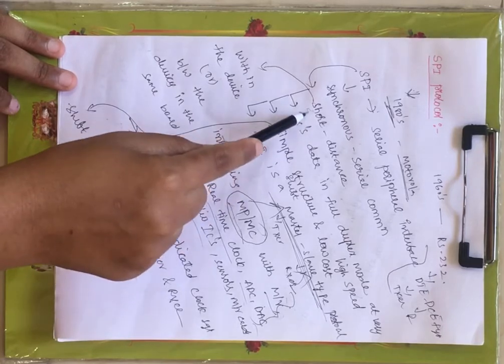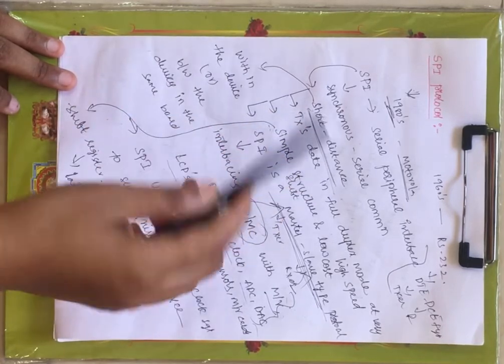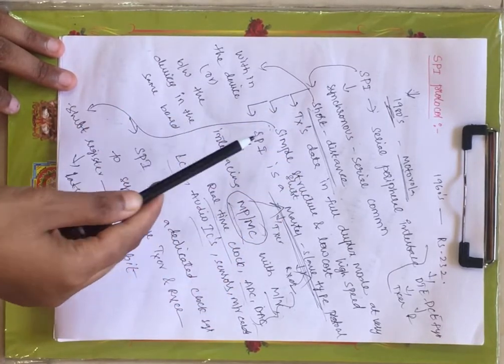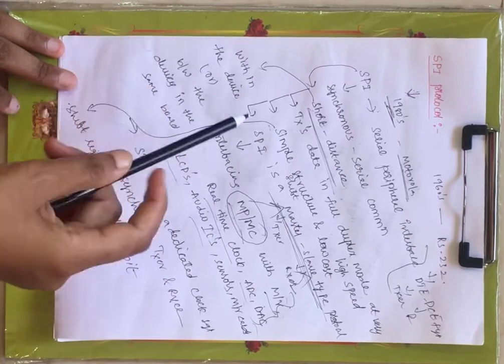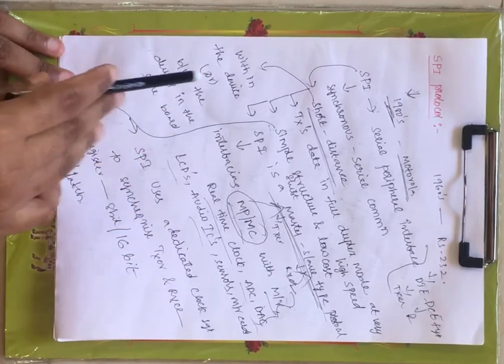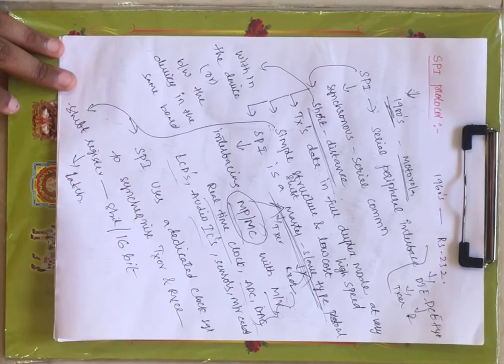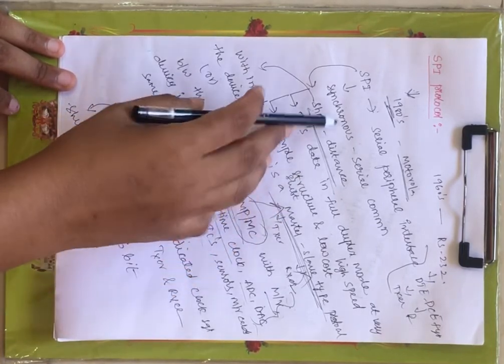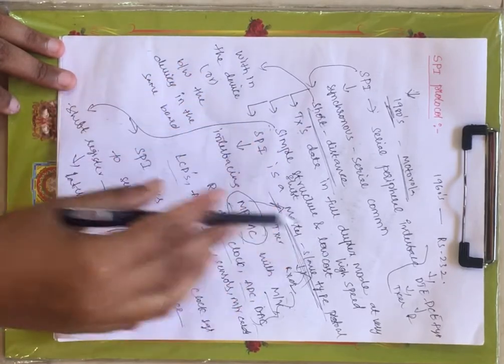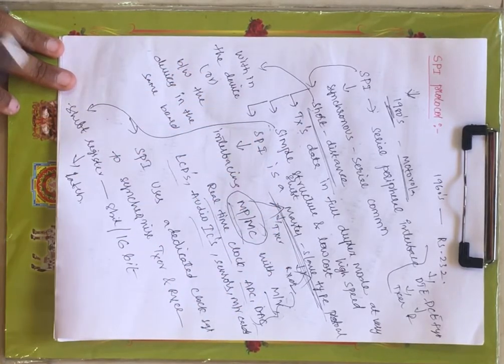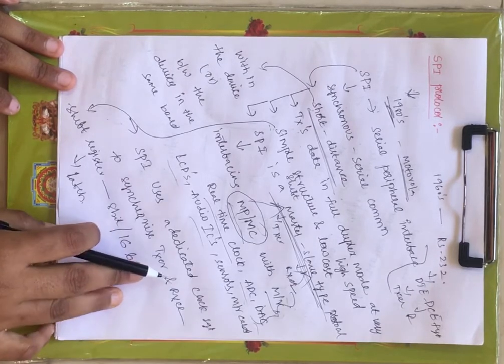That includes communication within the device or communication between the devices on the same board. Now it transmits data in full duplex mode, and since it is transmitting data in full duplex mode, it can transmit at very high speed.